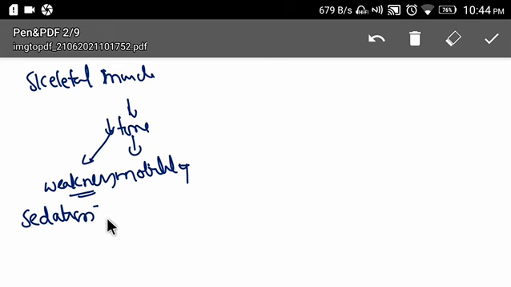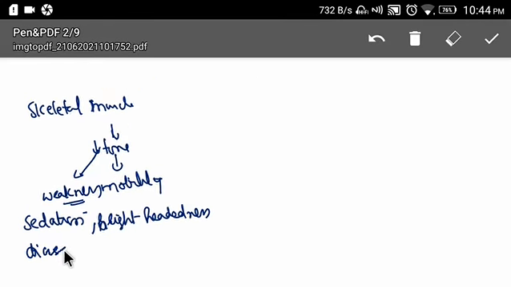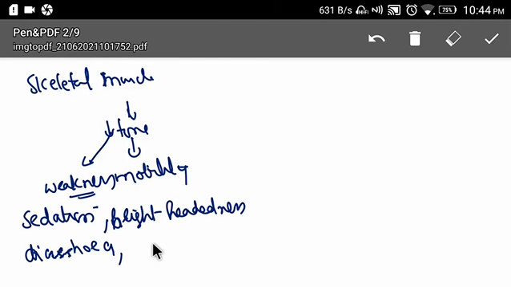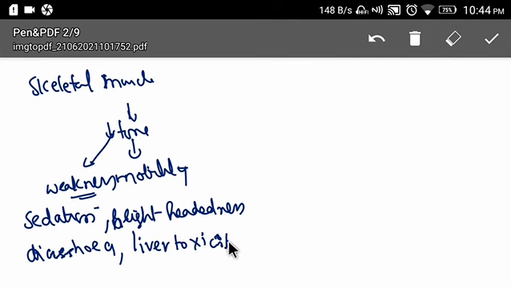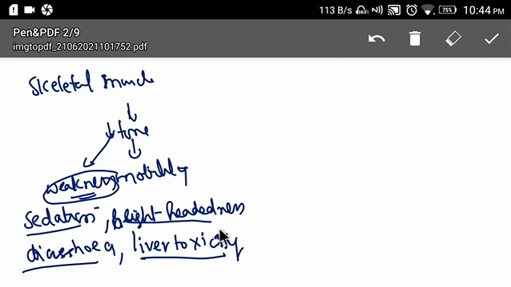And it will cause lightheadedness. Then it causes diarrhea. And an important side effect is liver toxicity. What are the side effects? It causes weakness of skeletal muscles, sedation, lightheadedness, diarrhea, and liver toxicity.